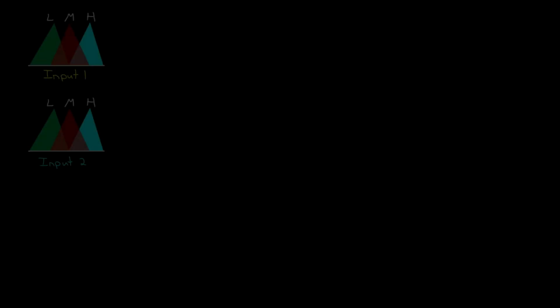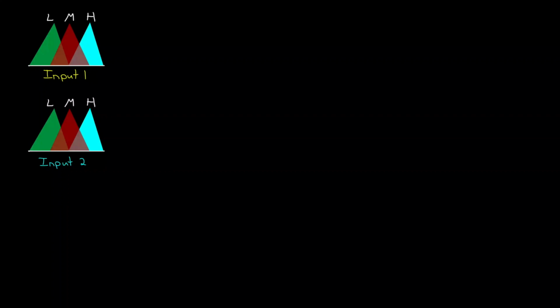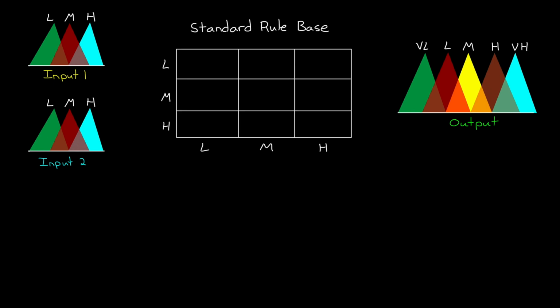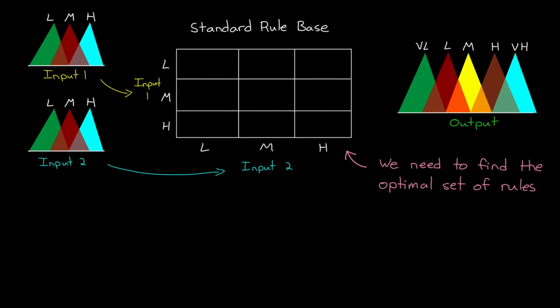And to understand what that looks like, let's assume we have this inference system that has 2 inputs, each with 3 membership functions, and it produces 1 output with 5 membership functions. In this case, if we set up a standard rule base, that is where there is a rule for each possible input combination ANDed together, then we would have 9 rules for this system. Input 1 could be low, medium, or high, and input 2 could be low, medium, or high. And so our inference system would need to know what to output for each possible combination of these inputs, or 9 rules total. This is the rule base that we want to populate with the optimal set of outputs.